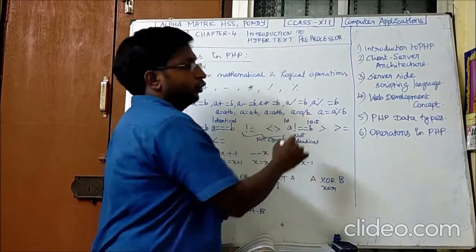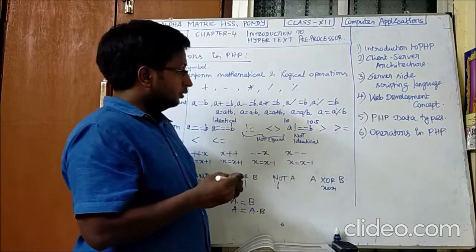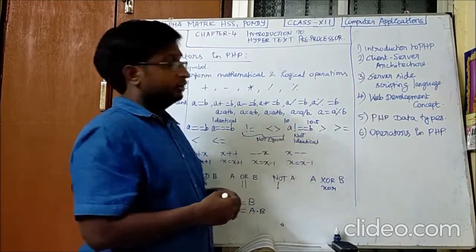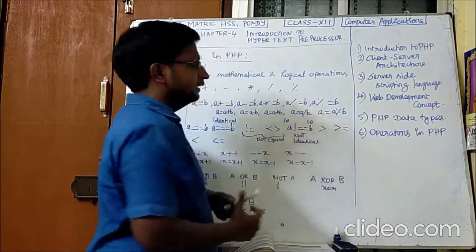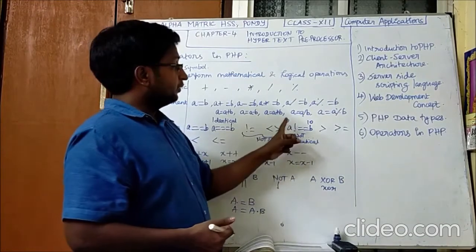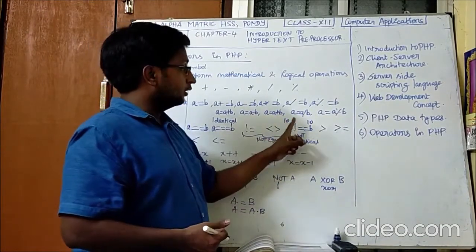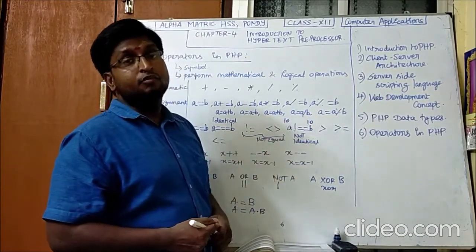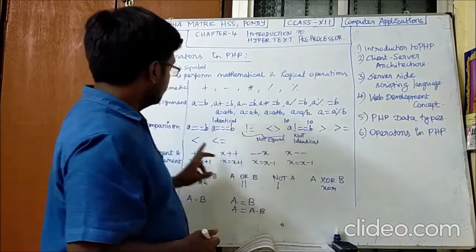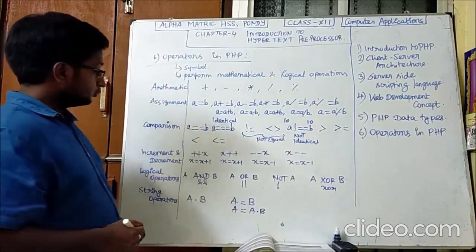So this is integer, this is float. It will return true because the data types don't match. In case you have it like this, it will say false because both are identical. Both are identical, so the result will be false. The next ones are greater than or equal to, less than, and less than or equal to.